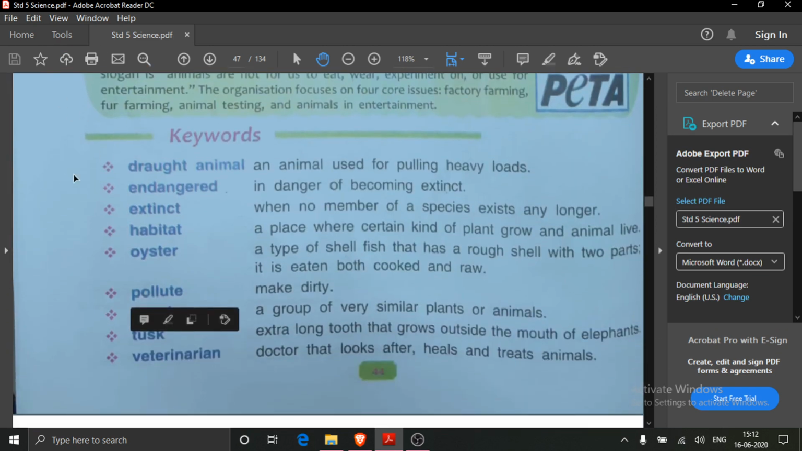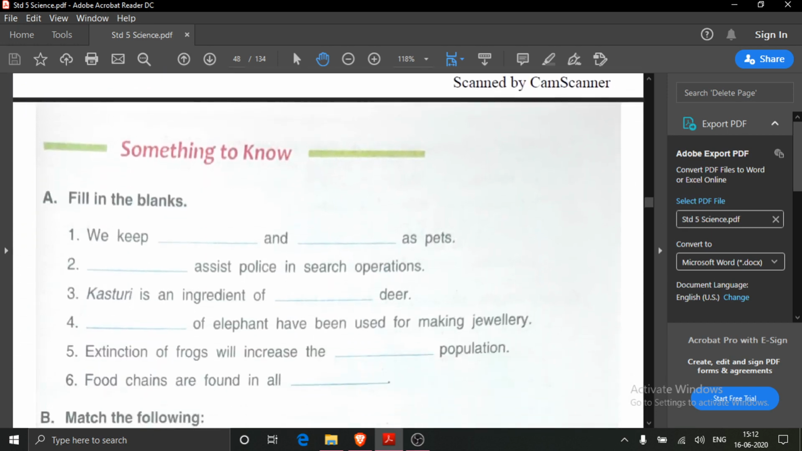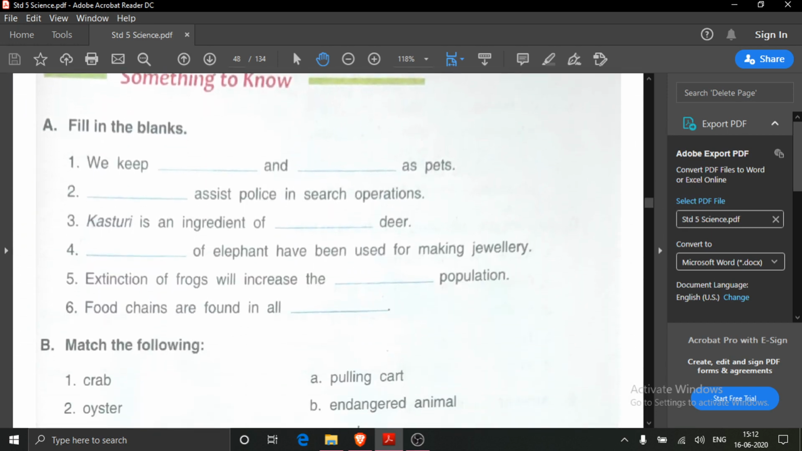These are the keywords: drought animal, endangered, extinct, habitat, oyster, pollute, species, tusk, veterinarian, and the meaning is given here. Now let us start something to know. Although I will give you a PDF, that is only your homework. A, B, C, you have to write it in your science notebook. And that PDF also I will give. But before that, you understand what you have to write here.